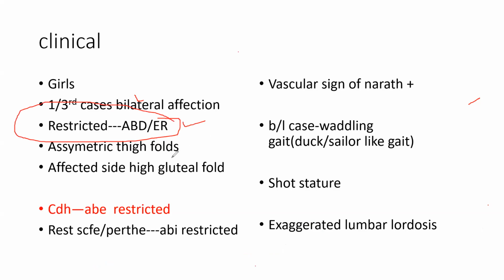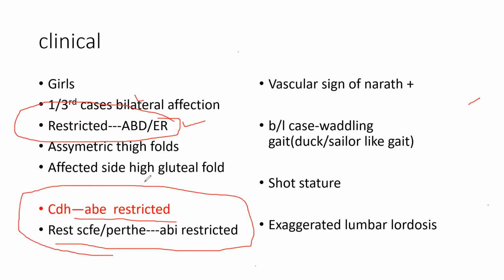Now asymmetric thigh folds. I will show you pictures of this. There are asymmetric thigh folds and gluteal folds. CDH has this restriction. The rest have ABI restricted. So this is very important, very important for MCQ pattern. ABCDE: in CDH, ABE is restricted. In the rest, SCFE and Perthes, ABI is restricted. Now this is very important.